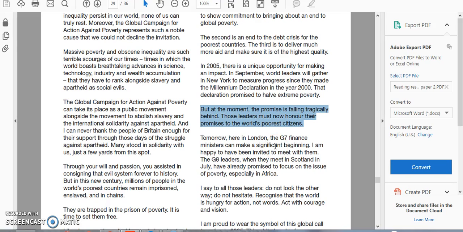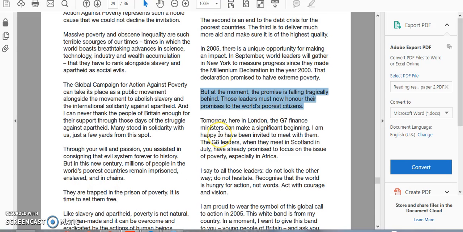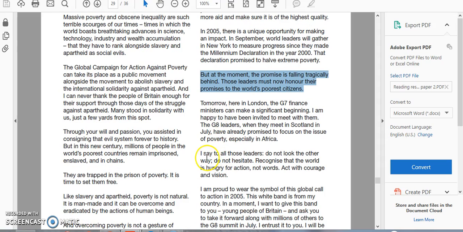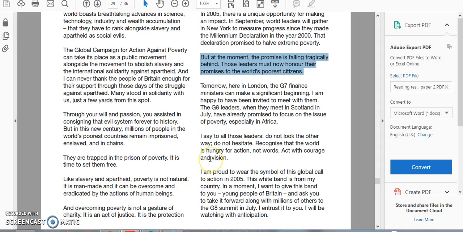The people are failing in their goals to halve extreme poverty. He's talking about G8, climate and things like that, and poverty. And really, the information here is about how terrible poverty is, how terrible inequality is, and how something needs to be done about it, and that at the moment there will be some meetings taking place which can help to resolve this.